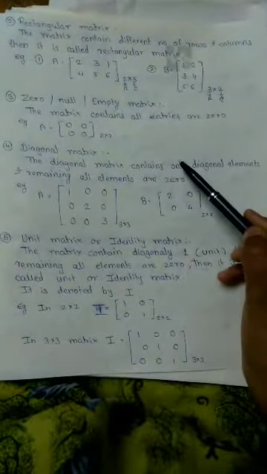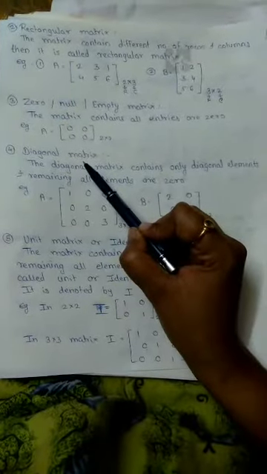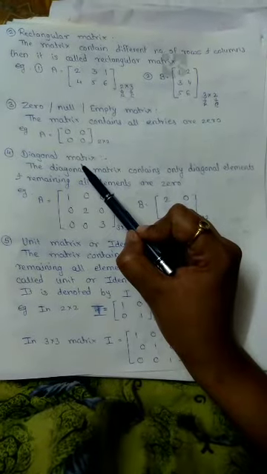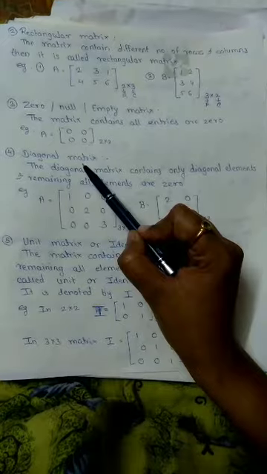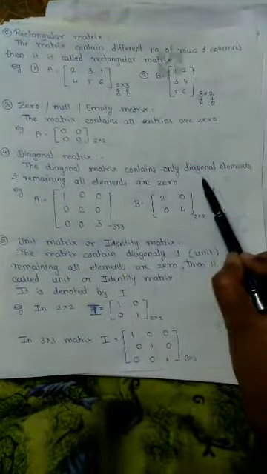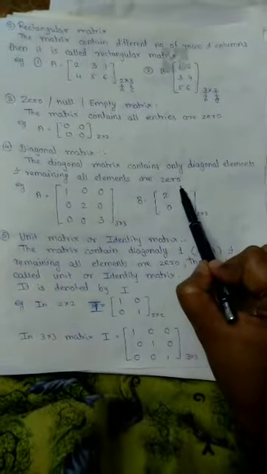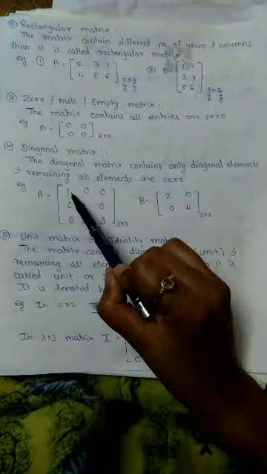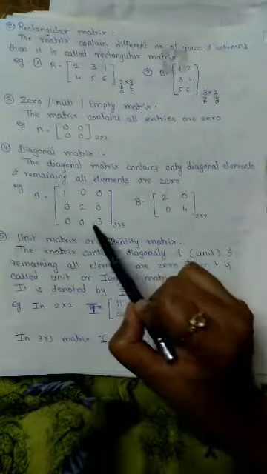Now the next type is the diagonal matrix. What is the meaning of diagonal? Diagonal means there are diagonal elements. So the diagonal matrix contains only diagonal elements and all the remaining elements are 0. For example, A is equal to the matrix 1 0 0, 0 2 0, 0 0 3.